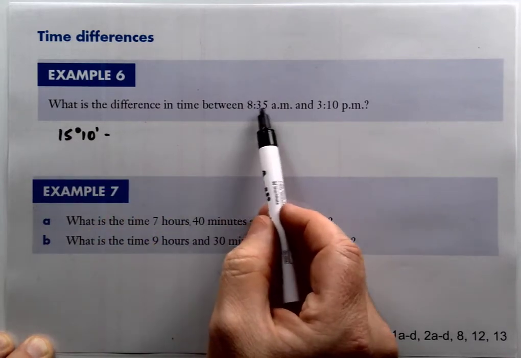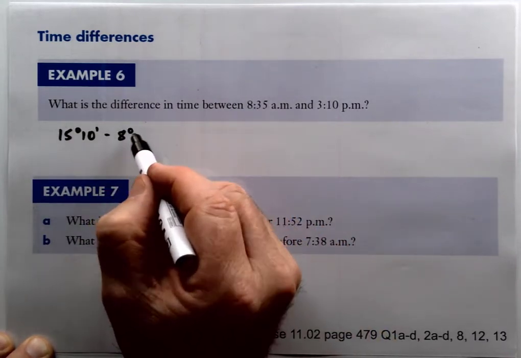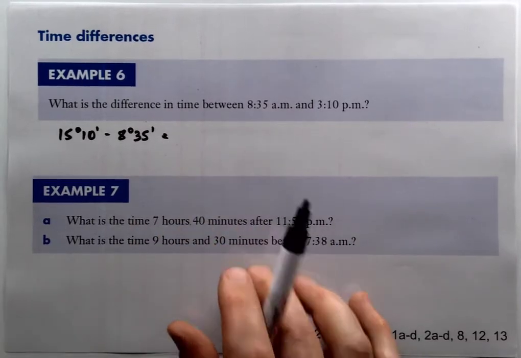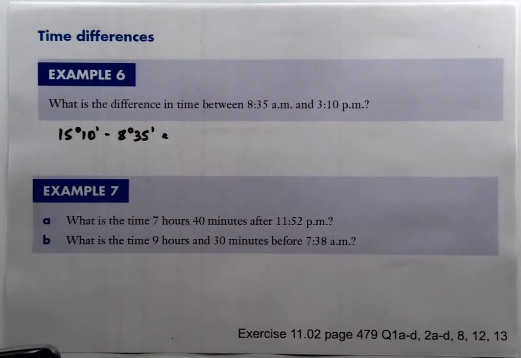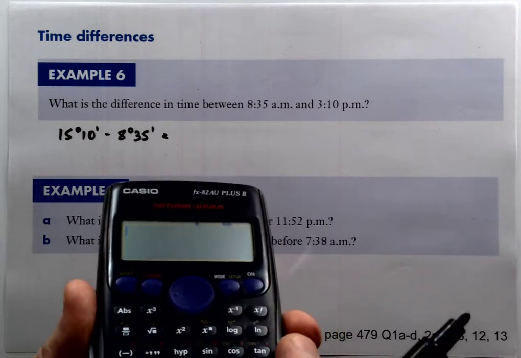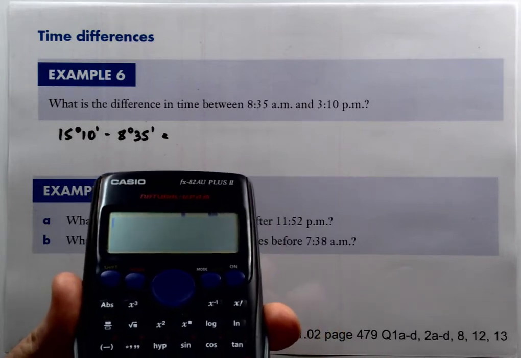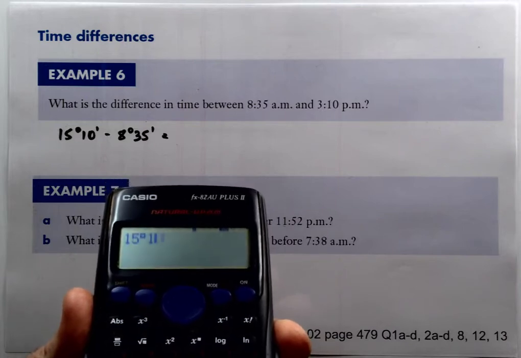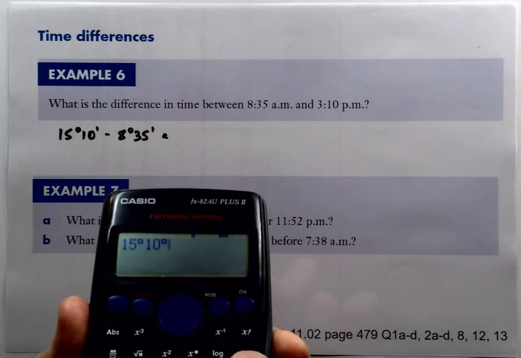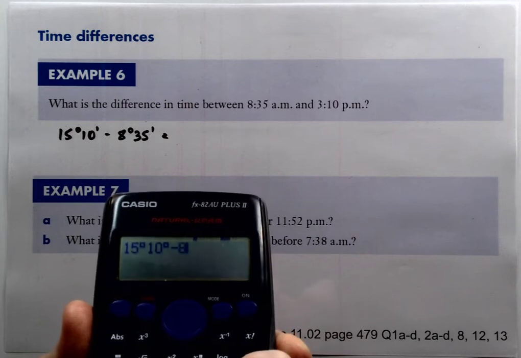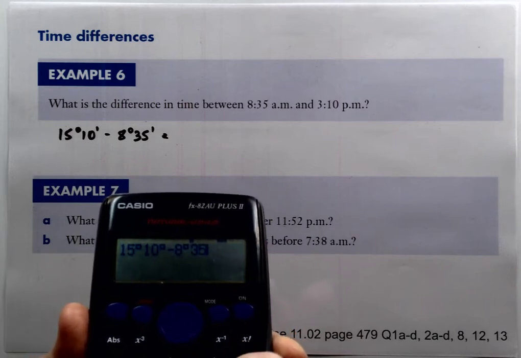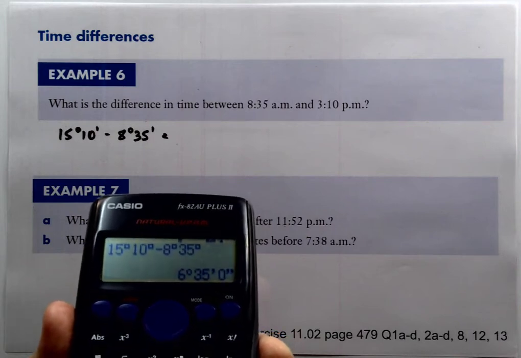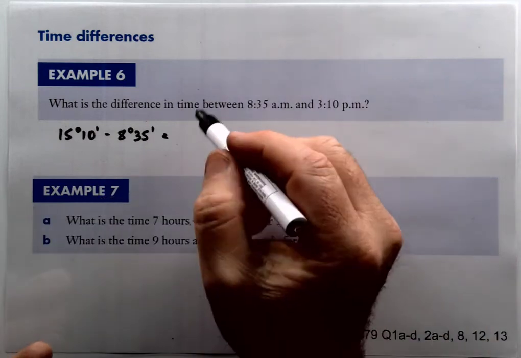I'm going to minus 8 hours and 35 minutes. Now I'll just bring the calculator onto screen. Okay, all good. So we need to go 15 degrees minutes seconds, then 10 degrees minutes seconds. Then we're going to minus 8 degrees minutes seconds, 35 degrees minutes seconds. Press equals. We've got an answer of 6 hours and 35 minutes.